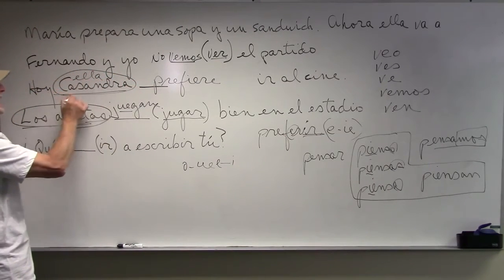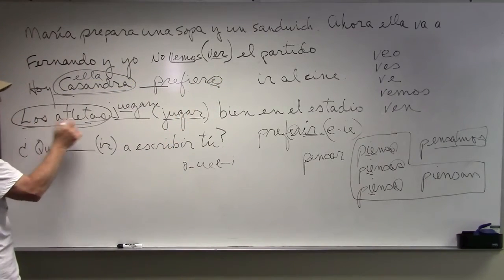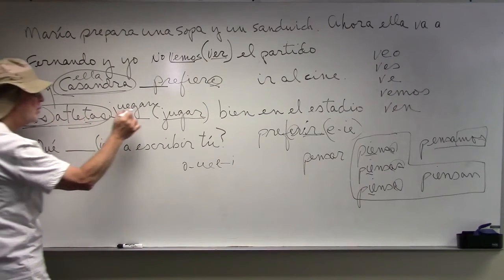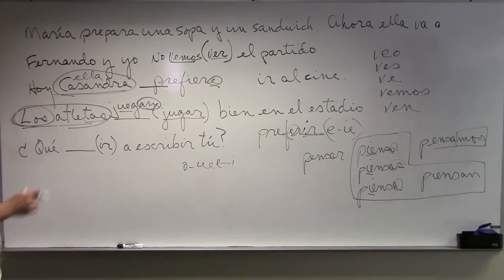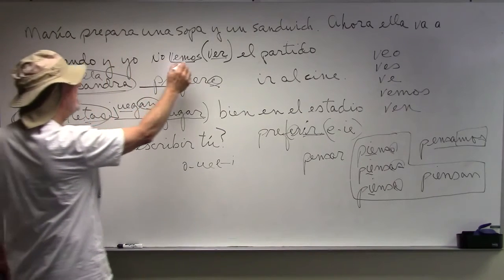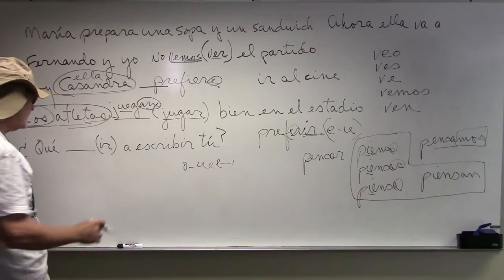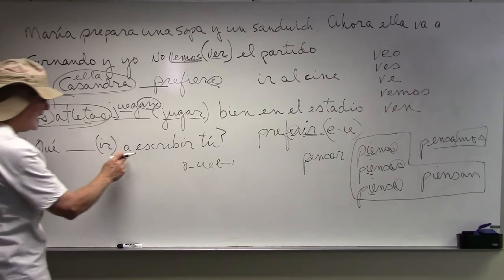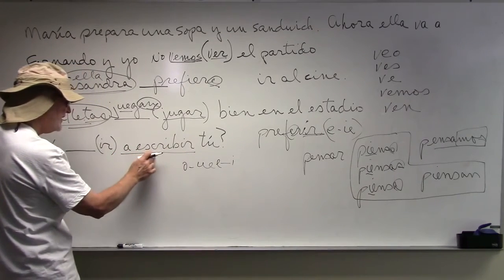Here's Cassandra. You know it's a prefiere. Here it's los atletas, plural. The guys. The athletes. Juegan. Okay? And up here, Fernando y yo, we, that's the nosotros form. With me so far, yes? Okay, good. Finally, qué. Here's a question. Qué a escribir. There's that ir a plus the infinitive, yes?